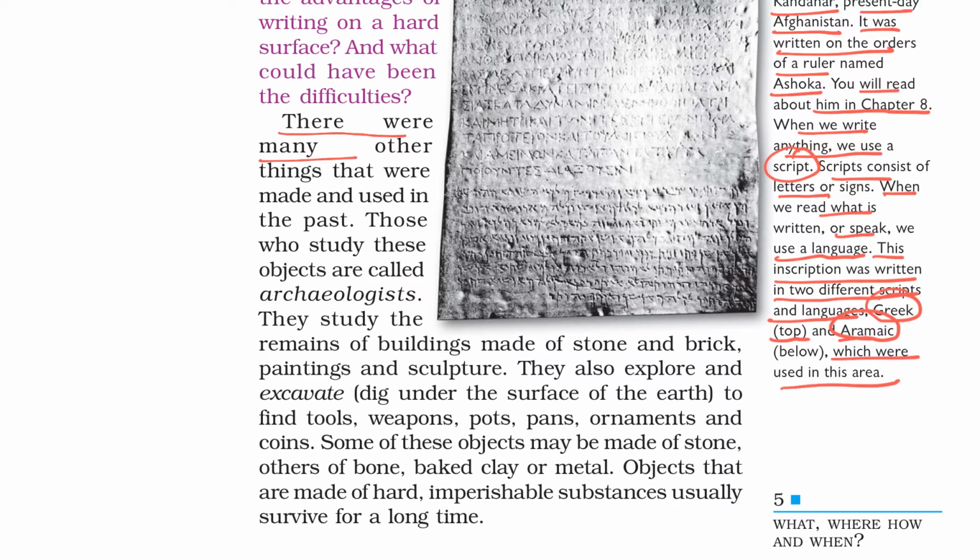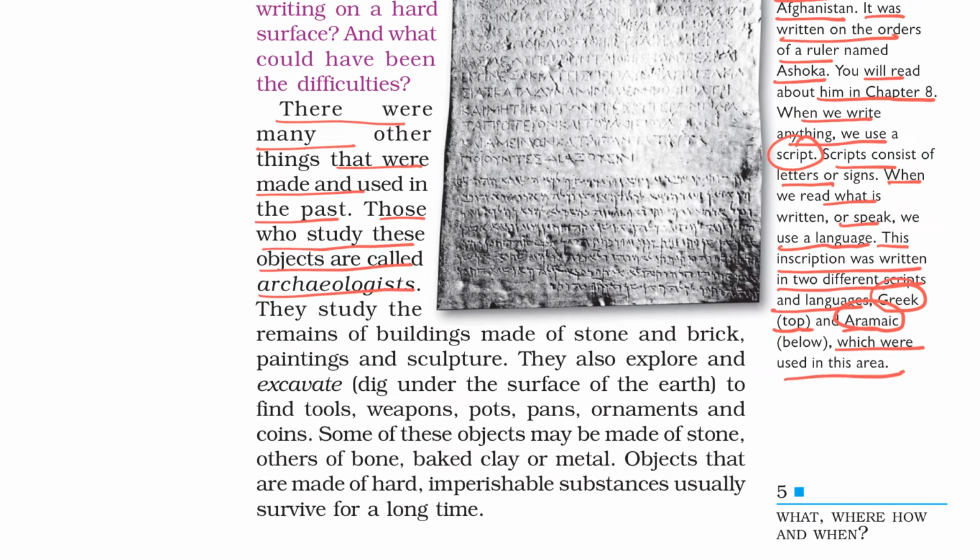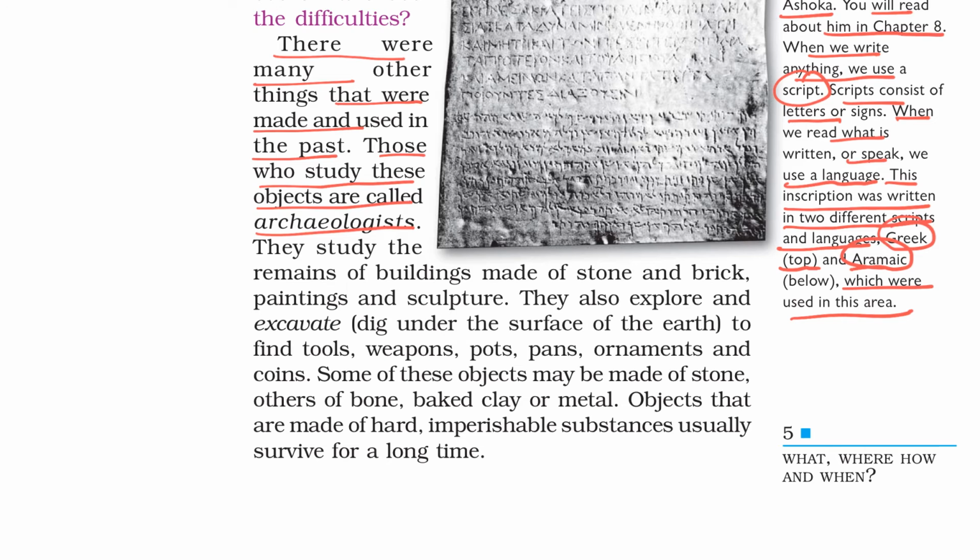There were many other things that were made and used in the past. Those who study the things that were made and used in the past are called archaeologists. They study the remains of the buildings made of stone and brick, paintings and sculpture. They also explore and excavate.